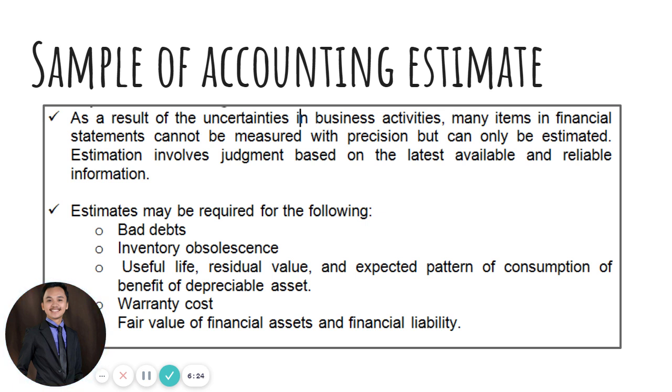Number three, guys, is the useful life, residual value, and the expected pattern of consumption of the benefit of depreciable life. So, example also of the estimates that we do is the useful life. For example, for computation purposes of our depreciation expense, we assume that there are only 5 years or 10 years na expected useful life of our property, plant, and equipment and all other depreciable assets, where in fact, we don't actually know the absolute, the 100% na useful life of that property, just like your residual value.